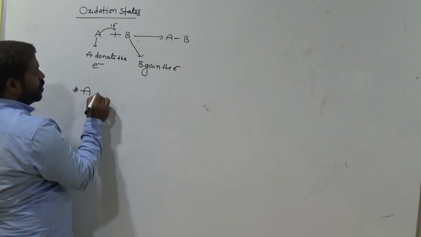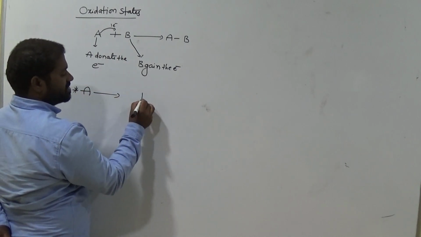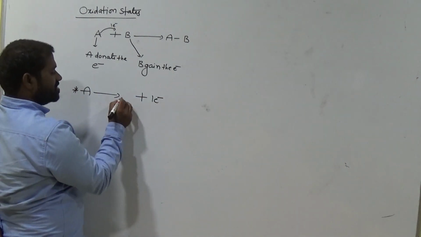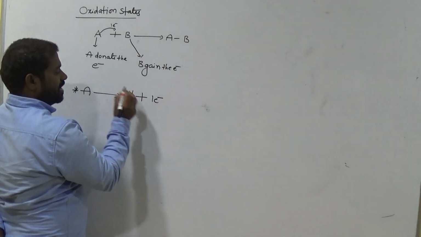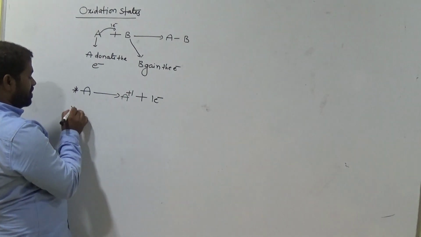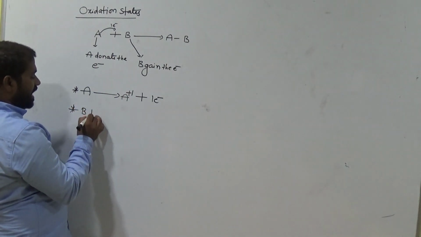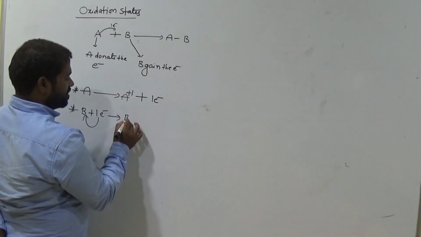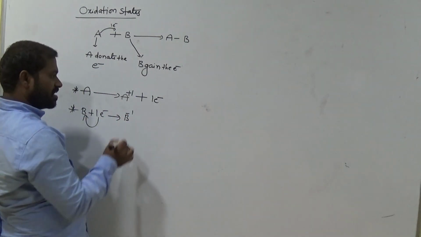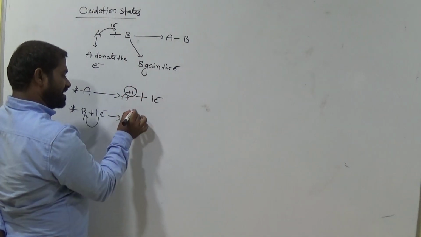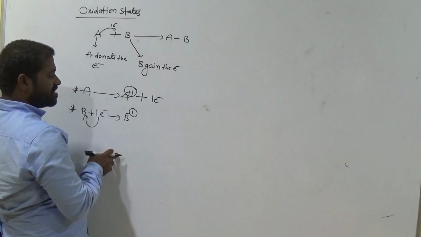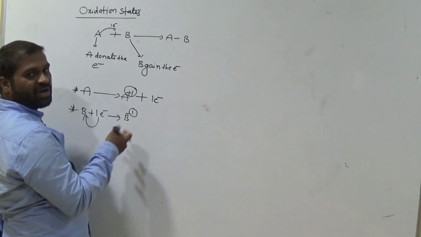If suppose A loses 1 electron, what is the charge on A? A plus 1. Now B gains the electron. Now what is the charge that appears? B minus 1. Now these charges, plus or minus 1, are called the oxidation state.